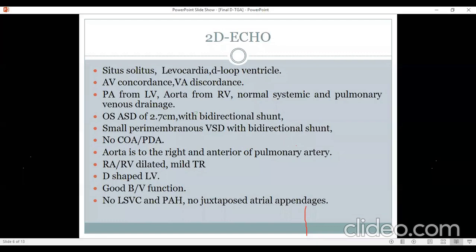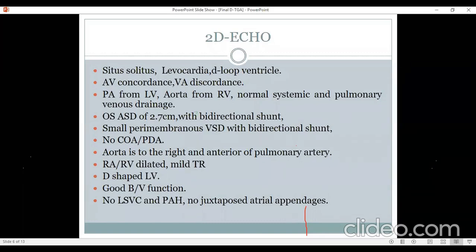we have to be very sure whether the VSD is really bidirectional, because you are trying to get the LV pressure by echocardiography. See, you made the diagnosis of TGA, you made the diagnosis of associations as ASD, VSD, PDA. Now the next is to know what is to be done for this patient. Should we send her for an arterial switch operation, or which is the ideal operation for such patients? For that, we need to know the LV pressure.